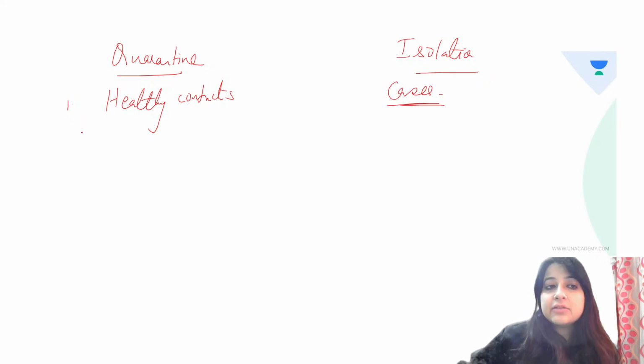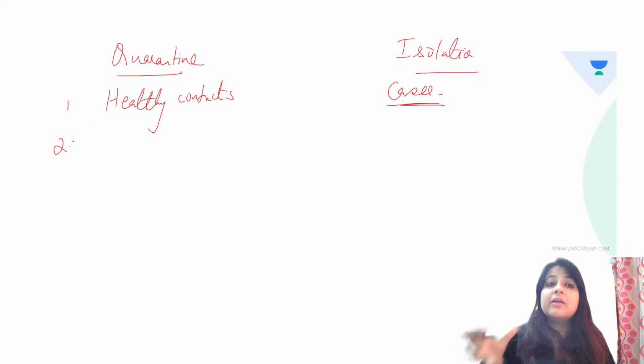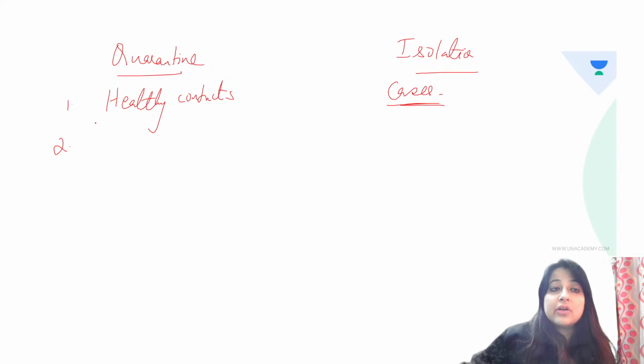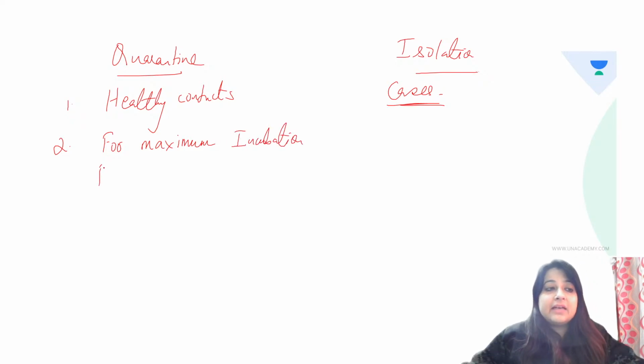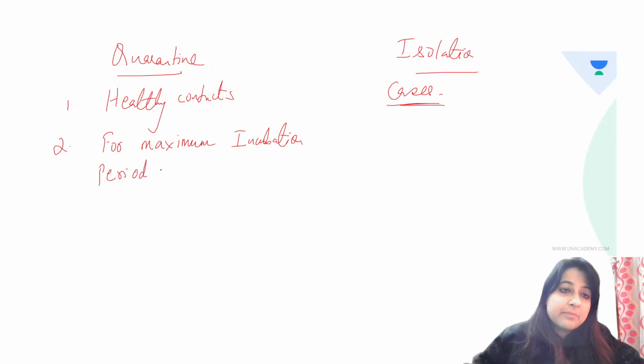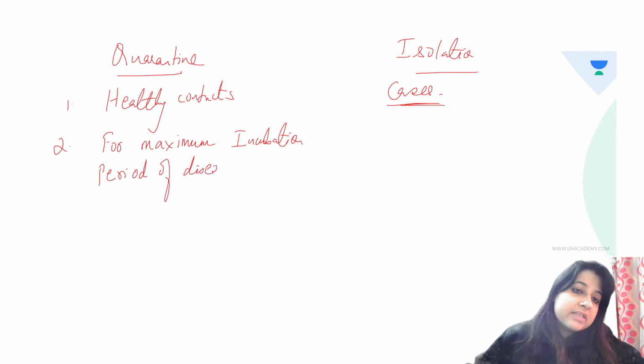You always isolate the cases, but you quarantine the contacts. Quarantine is done for the maximum incubation period of the disease.